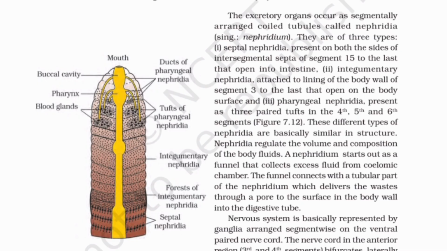A nephridium starts out as a funnel that collects excess fluid from the coelomic chamber. The funnel connects with a tubular part of the nephridium, which delivers the wastes through a pore to the surface in the body wall into the digestive tube.